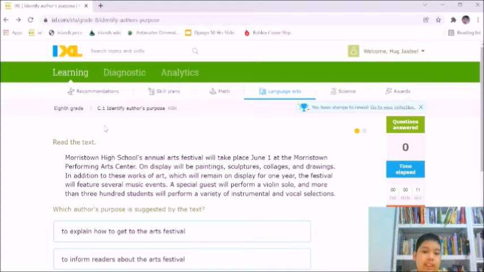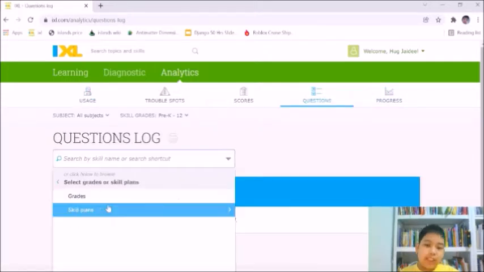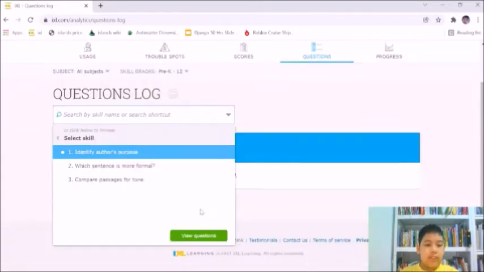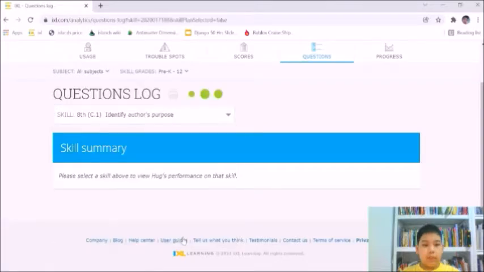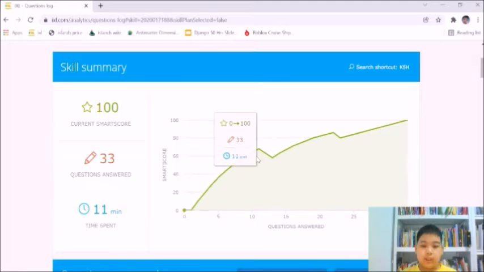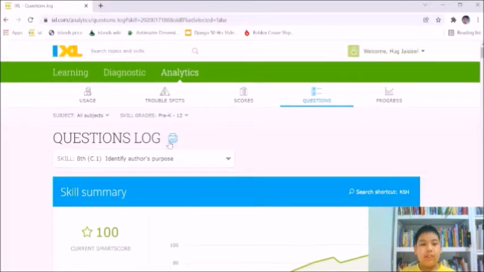So once you remember it, language arts, 8th grade, and C1, you click on analytics here and then click questions and click select skill, which is language arts, and then grades, grade 8, C1. Then click view questions. And so these are the scores that we have. The dots are like the errors that I made, so the mistakes. After you have reviewed your score, you click on this print button next to the questions log.